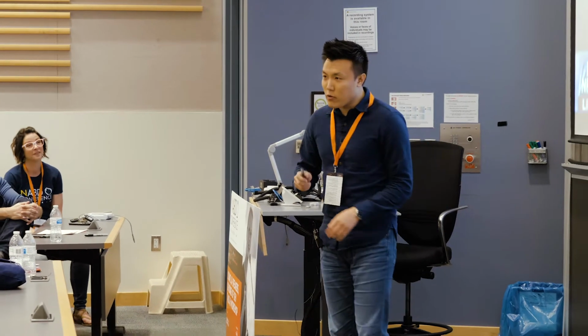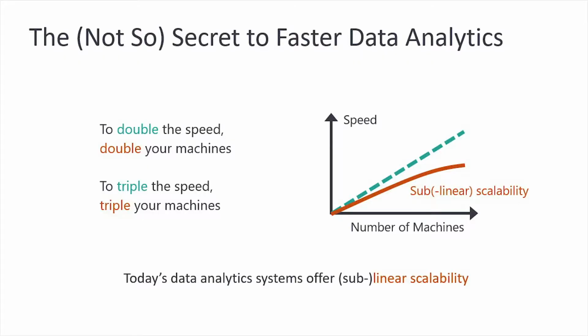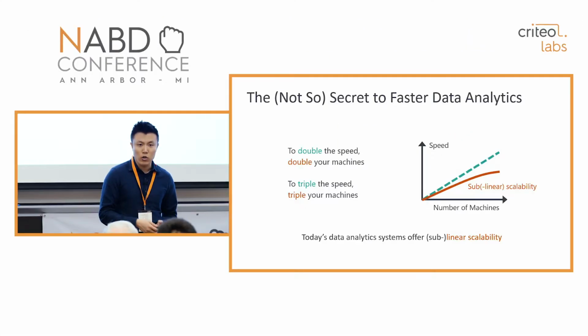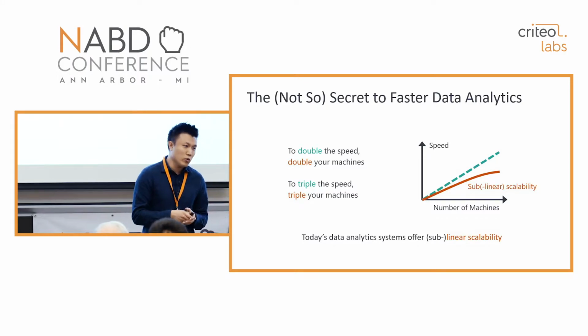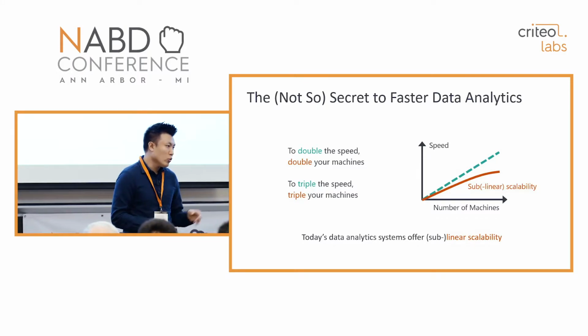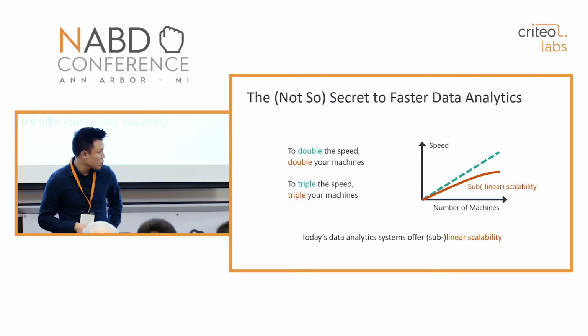And this is exactly why I think you're better off buying lottery tickets than traditional data systems. This is how traditional data systems work. If you want to double the speed, then double your hardware. If you want to triple the speed, then triple your hardware. But at least with the lottery, you get linear speedups. With a lot of these traditional data systems, you only get sublinear scalability for the most part.